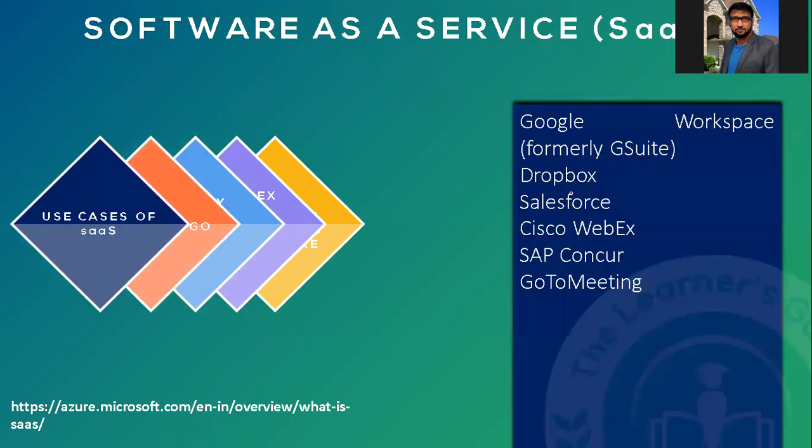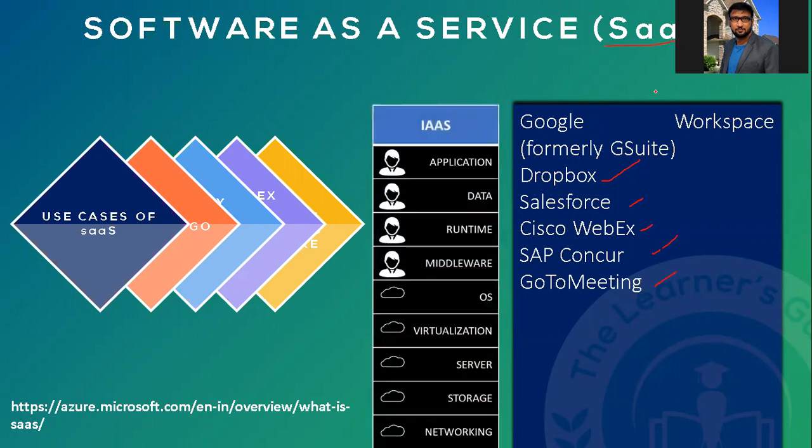Some of the examples, if you ask: Dropbox, Salesforce, Gmail, all these are considered SaaS applications. GoToMeeting, Zoom, whatever we are using now, all these are considered SaaS applications. Are you maintaining anything? No. These are all managed by cloud vendors only.